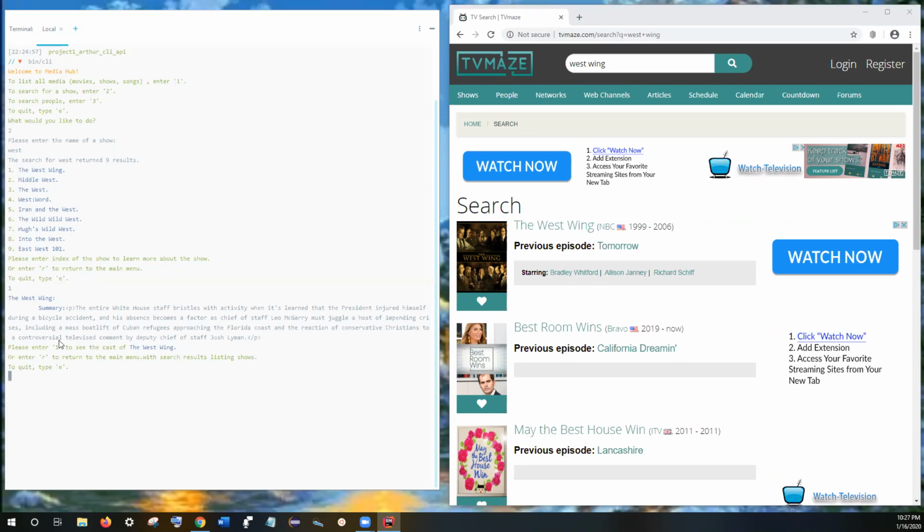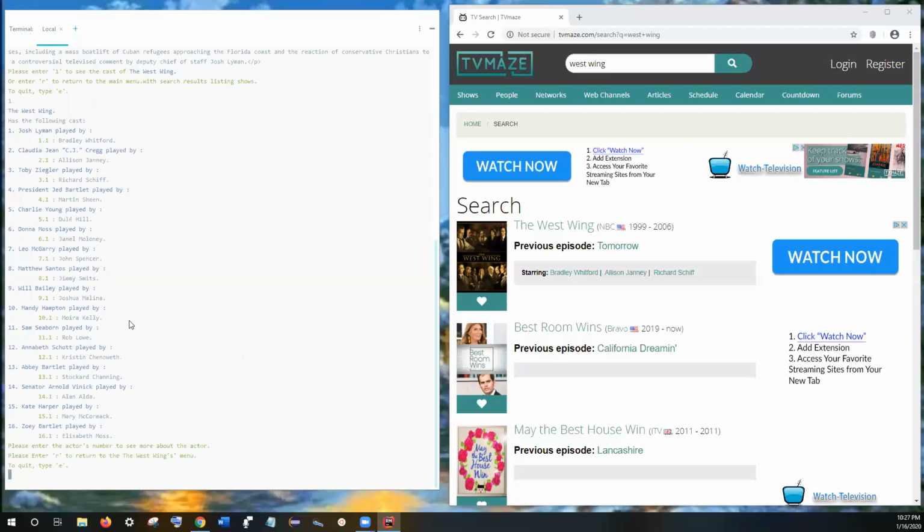When I enter 1, I get the detail view for the West Wing. It gives me a summary of the show, the name, title of the show. Then it says, this is further detail. It digs down further. It asks me, please enter 1 to see the cast of the West Wing. So if I enter 1, I should be able to see a list of all the people playing.